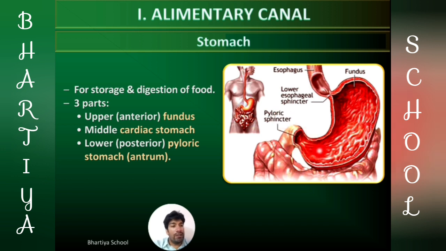Here the food going into the duodenum is guarded by the pyloric sphincter. Pyloric stomach is also known as the antrum. This is the pyloric stomach. This is the main body of the stomach. Then the upper part of the stomach, called the fundus, is mainly filled with air. This part of the stomach is called the cardiac stomach because it lies near the heart.